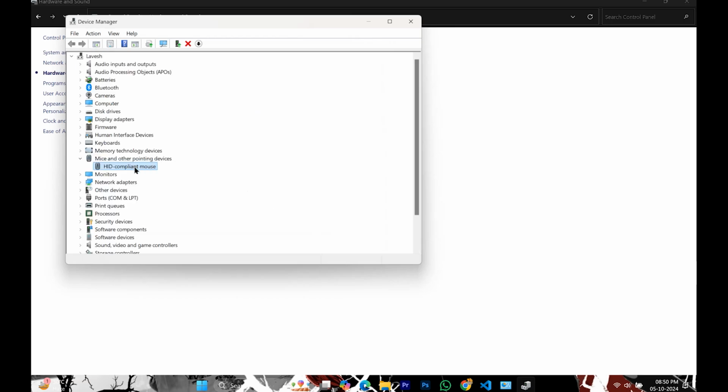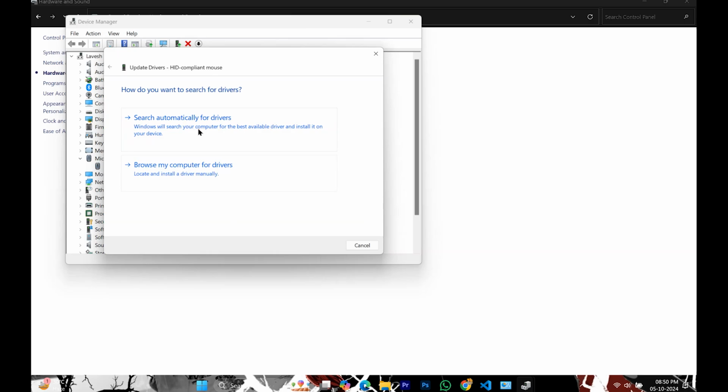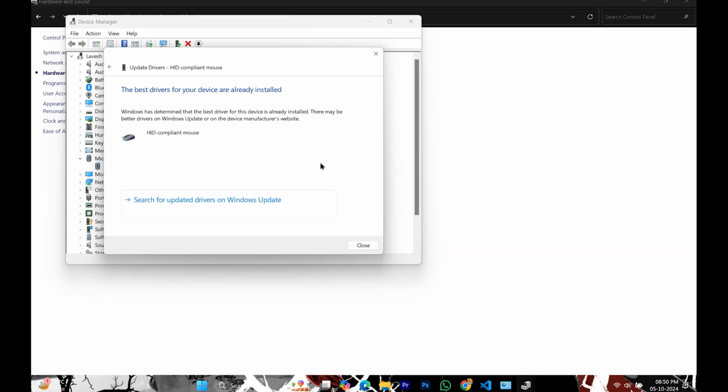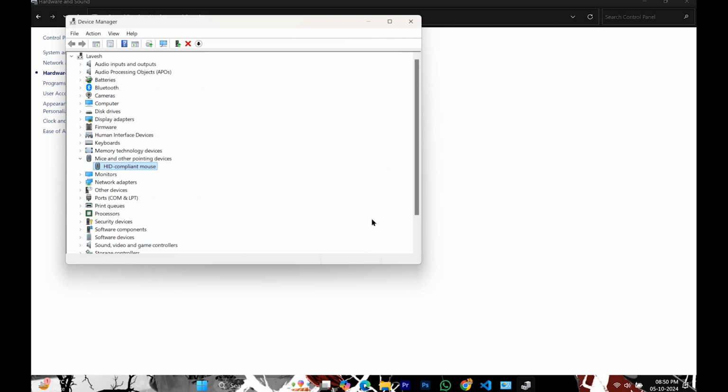Then again, go to your device and select Update Driver. This time, select the first option. After completion, restart your PC and all your mouse-related problems will be solved.